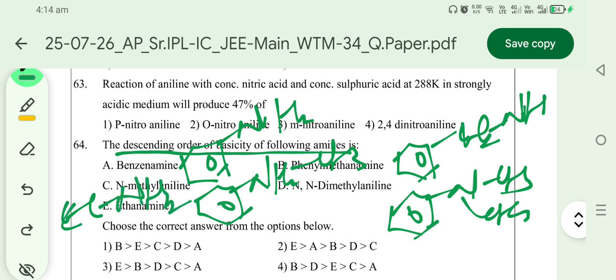In the given compounds, three are aromatic and two are aliphatic. Compared to aromatic, aliphatic is more basic. In aliphatic, ethylamine is more basic. So in C, E is the most basic one, and among the remaining, phenylmethanamine is the most basic. Answer is 3.